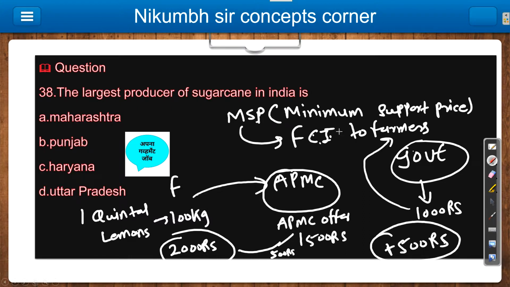Remember that MSP is minimum support. The name itself tells the meaning: it supports the farmer. Earlier it was a loss, but because of MSP, now there is a profit, because 1500 plus 1000 is 2500, and the cost of production is 2000. So you have to compulsorily remember this, a very important thing. As you know, before 1 to 2 months and currently also, it is a very hot topic. So everything related to agriculture we have to remember, because they will surely ask questions.